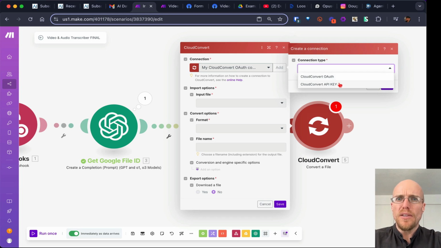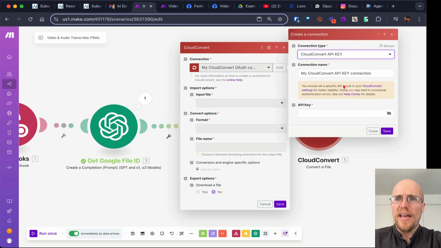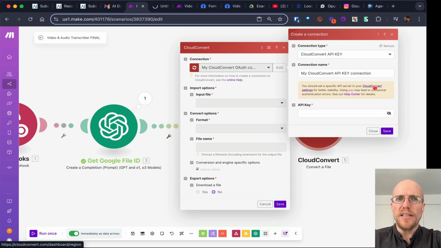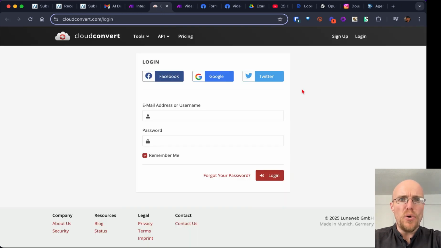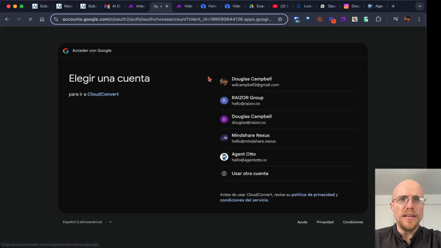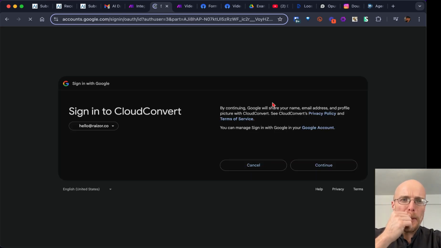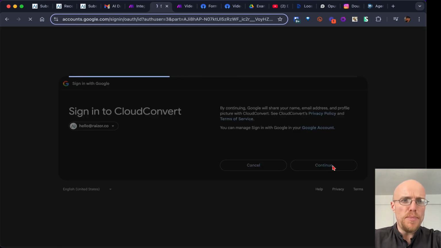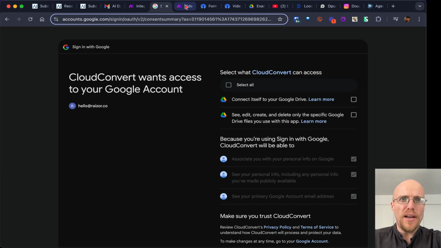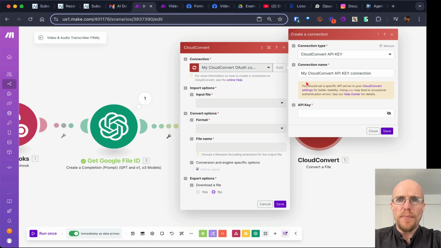If not, you might have to go into the Cloud Convert settings. I think I have mine to show you. I think you can just grab an API key similarly. No, I haven't done that before. It must have been under my other account.